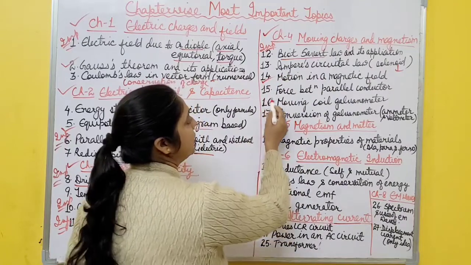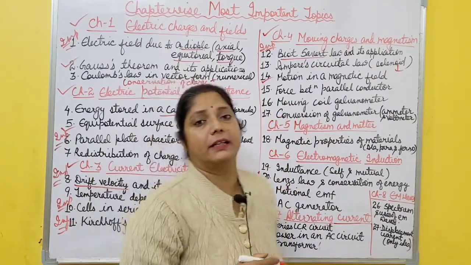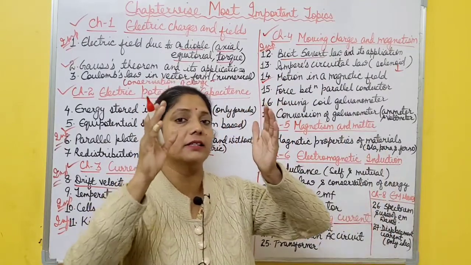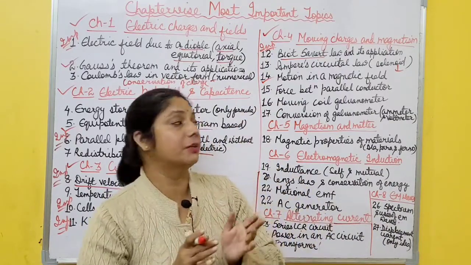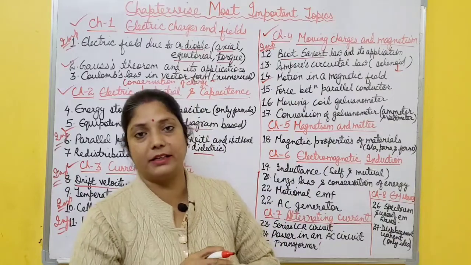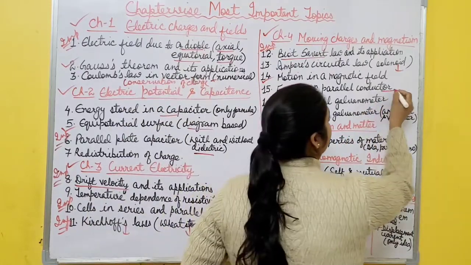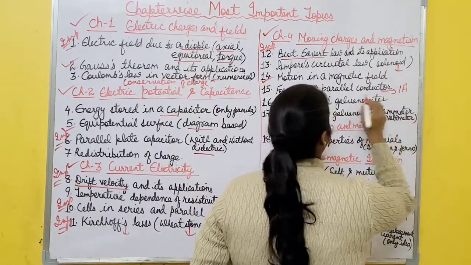The next one is force between parallel conductors. If there are two parallel conductors, with current flowing either in a parallel or anti-parallel direction, what is the relation for the force between these two parallel conductors? And from here also you have to derive 1 ampere.